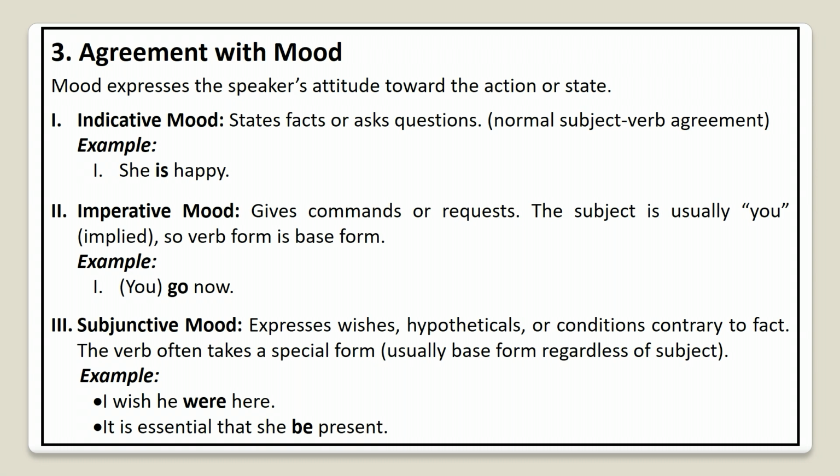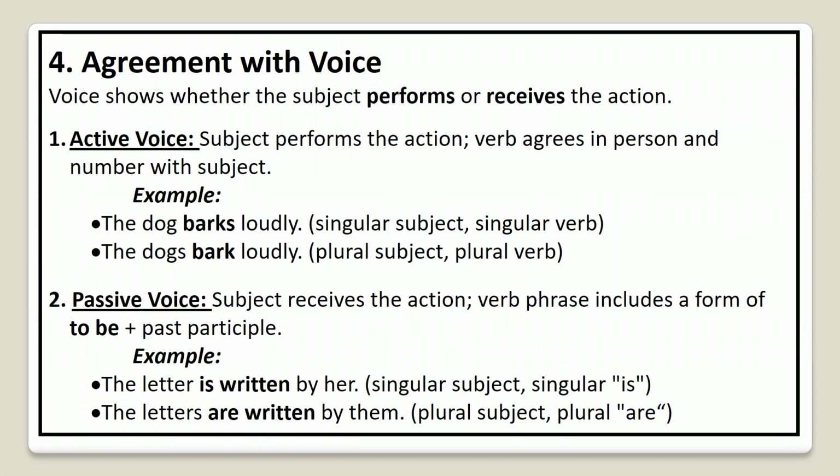The next is the agreement with the voice. There are two types of voice we generally use, active voice and passive voice. The voice shows whether the subject performs or receives the action. In active voice, the subject performs the action. The verb agrees in person and number with the subject. For example, the dog barks loudly.